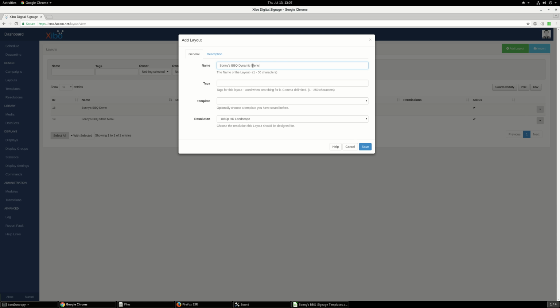What we do is that we have two regions. The left region will contain the static image of the menu, the 2 pages menu, and the right region will have a mixture of video and still image.